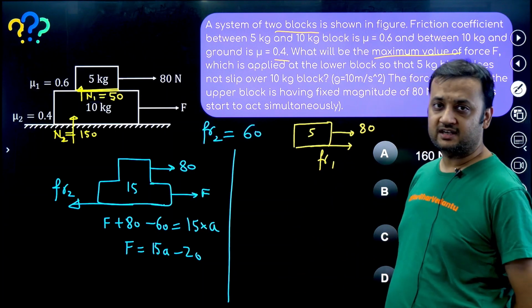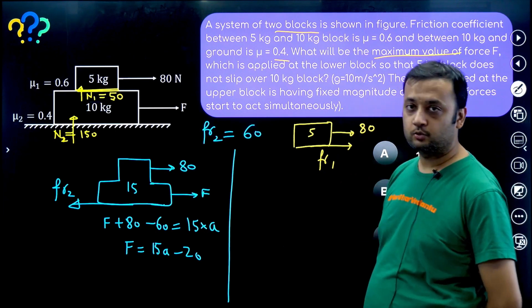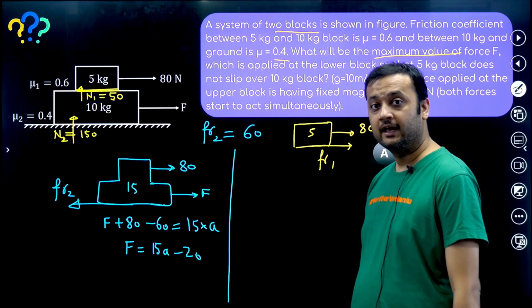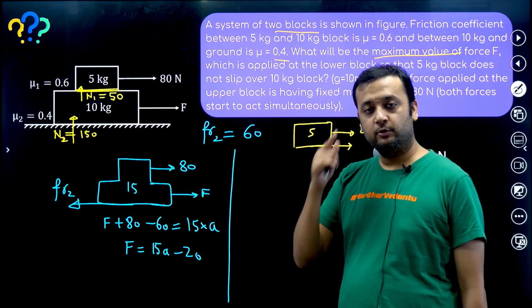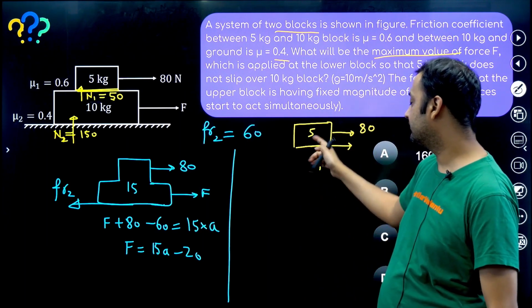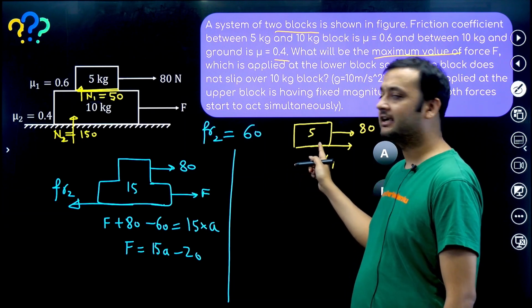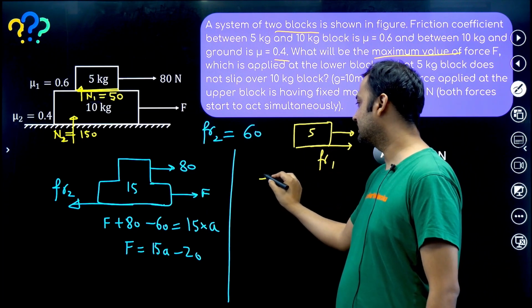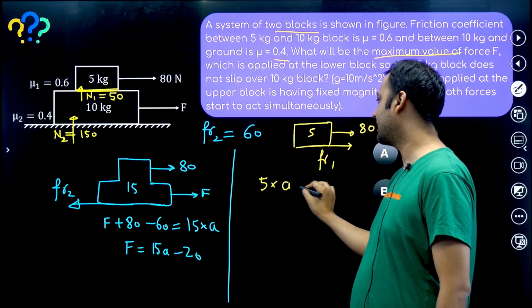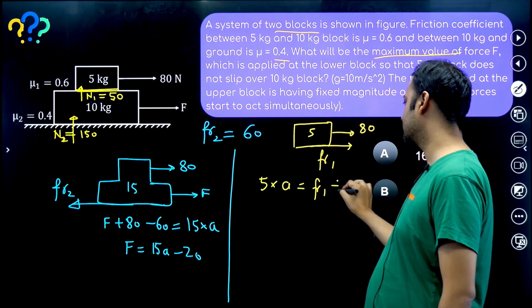If you see the 5 kg in isolation, it should be able to move with acceleration A. Now ideally we would want A to be very high, but if you look carefully, write the force equation on the 5 kg. So you will see that 5 into A is equal to FR1 plus 80.